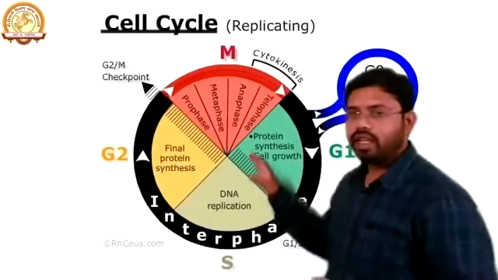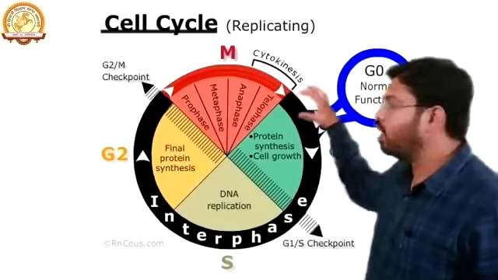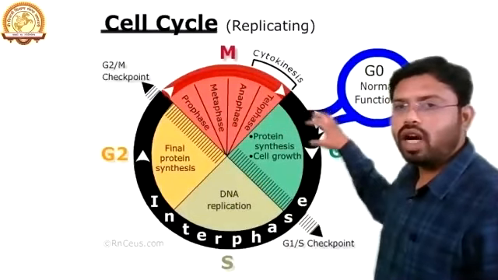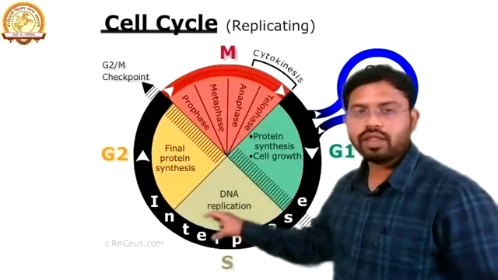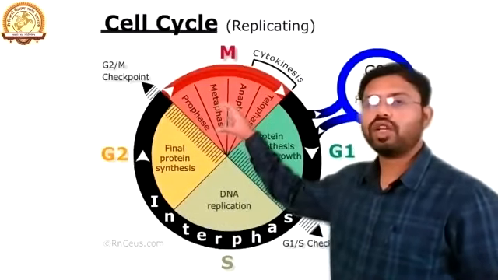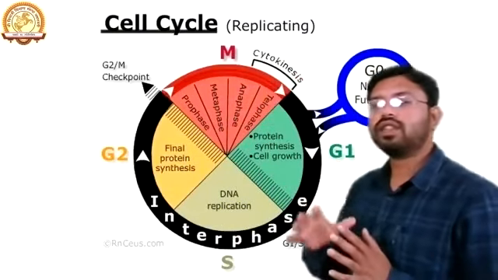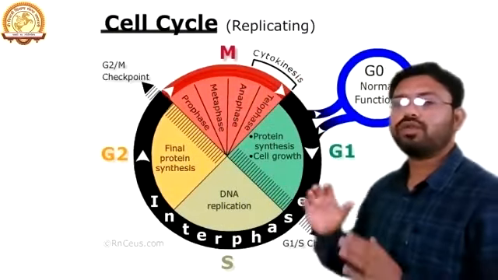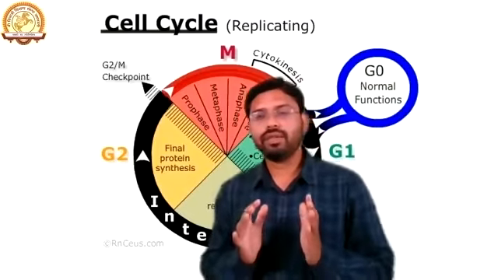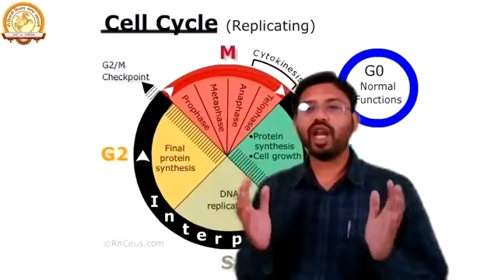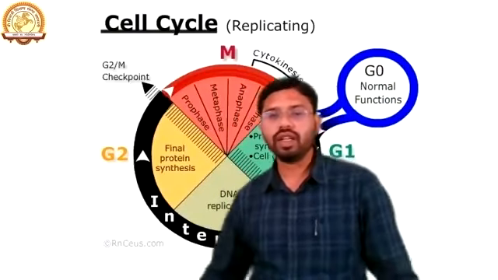So as we have seen, a particular daughter cell enters the G1 phase, crosses the G1S checkpoint, enters the S phase, then the G2 phase, then crosses the G2M checkpoint, and in M phase there is a division, and finally again there is the formation of daughter cells. So this is a brief overview of how the particular cell changes.